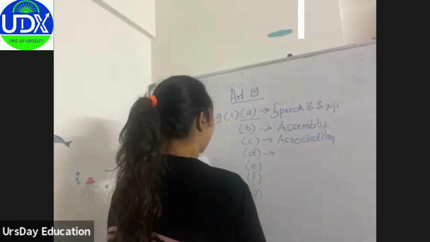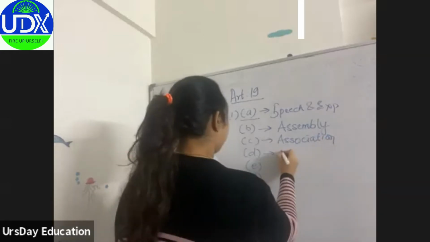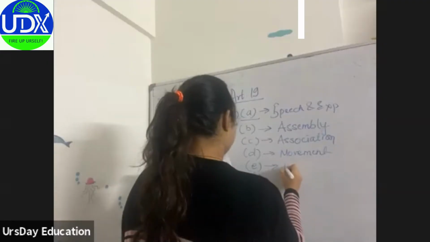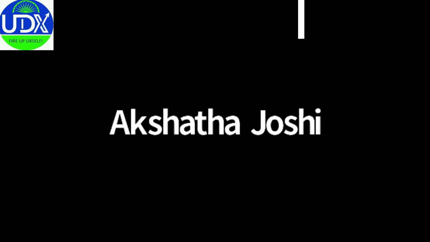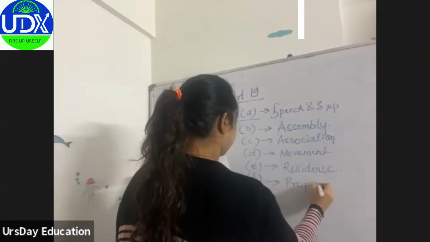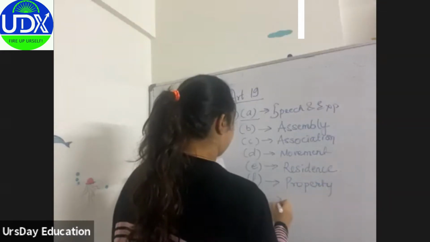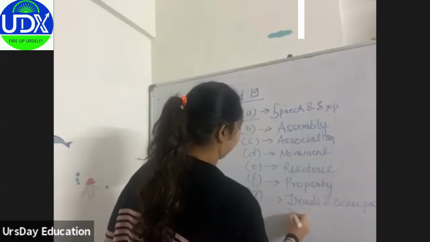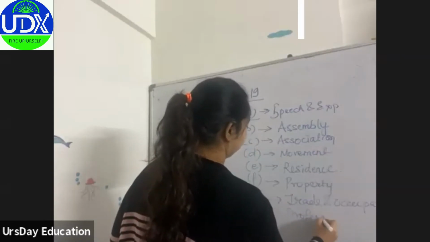Then D we have freedom of movement. E we have freedom of residence. Then F is property. And G is trade and occupation, profession.